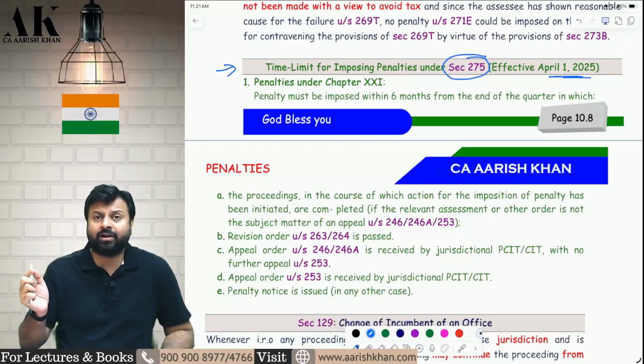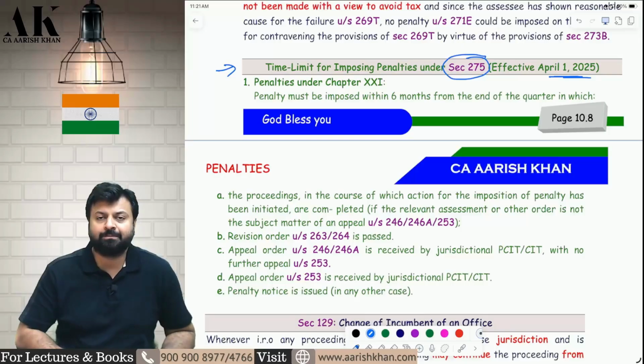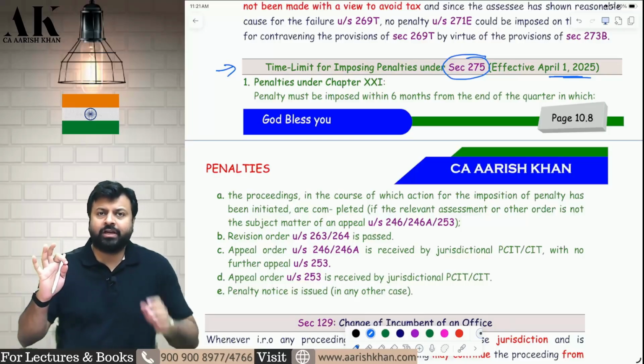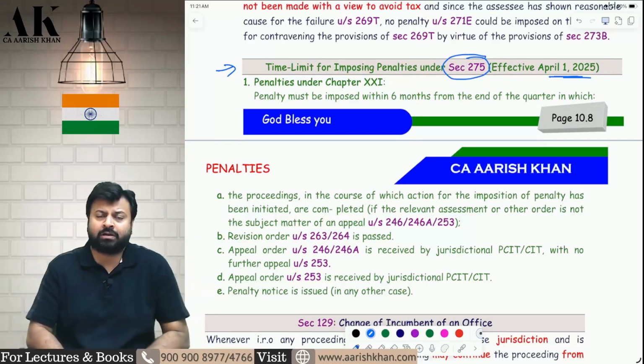By passing a penalty order, you can say that the penalty proceedings are completed. So penalty is also a proceeding which can be completed only by passing a penalty order. So what is the time limit to pass a penalty order?